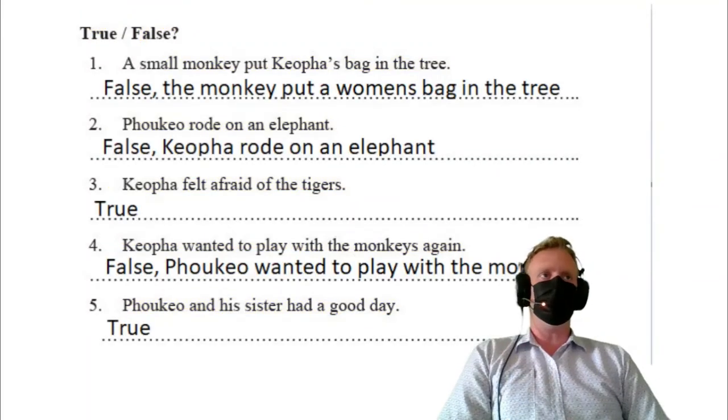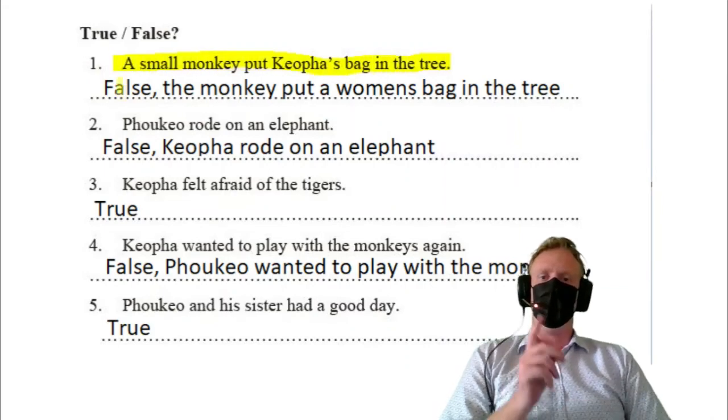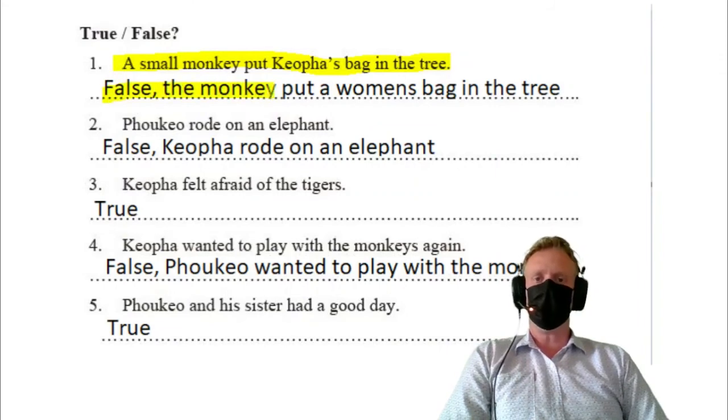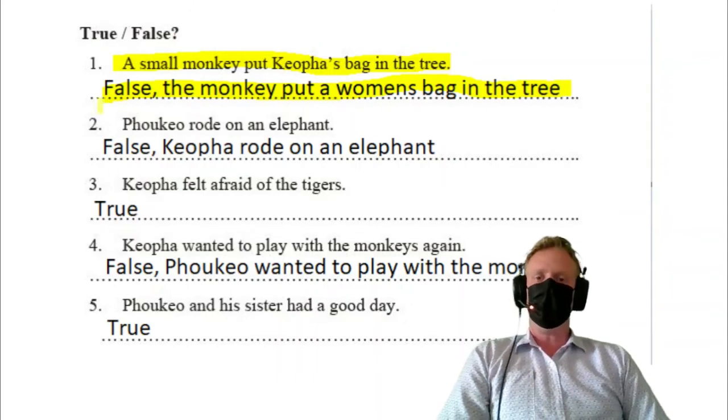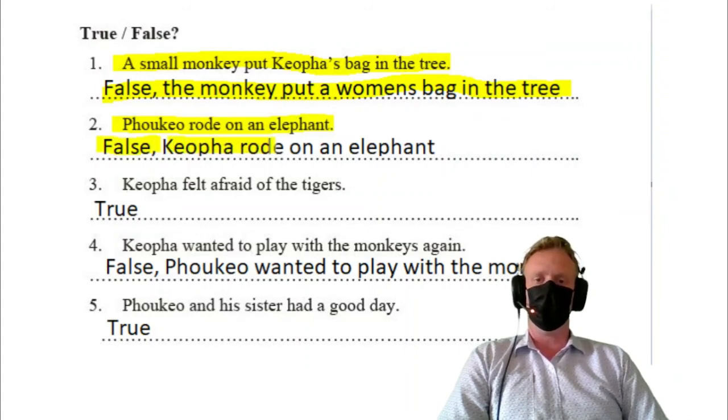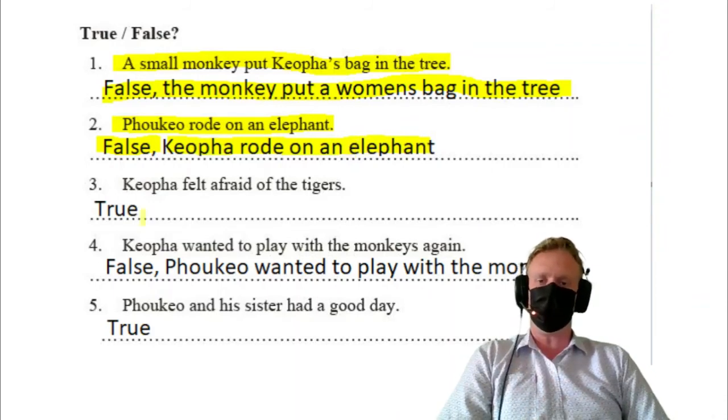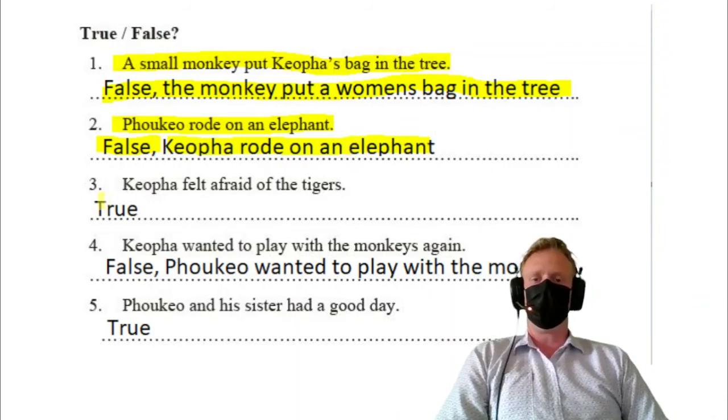Okay, let's take a look at the answers quickly. Yes, a small monkey put Koopa's bag in the tree. False. The monkey put a woman's bag in the tree. Yes, they did not say whose bag. Next up, number 2, Pokeo rode on an elephant. False. Koopa rode on an elephant, not Pokeo. Pokeo took the picture.